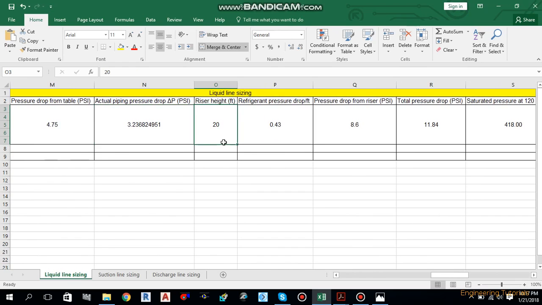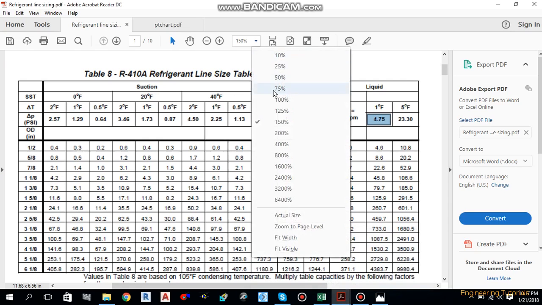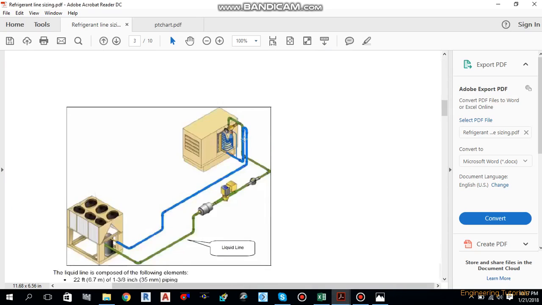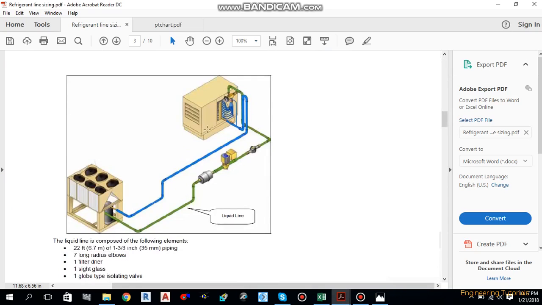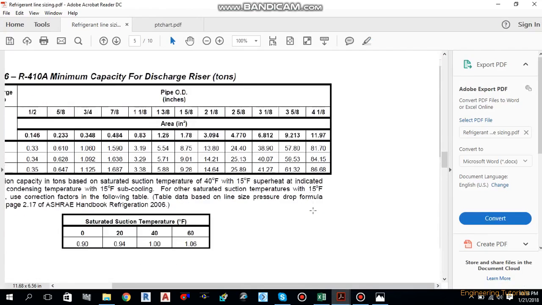Now the riser height. We'll move back to our diagram over here. The riser is also used here. So what is the riser height used over here? That is a 20 feet riser. So we have 20 feet riser height, and we need the refrigerant pressure drop per foot. Again we have to use a table for this one. Since we are using R410A refrigerant, we have to check what the pressure drop is for this refrigerant per foot.